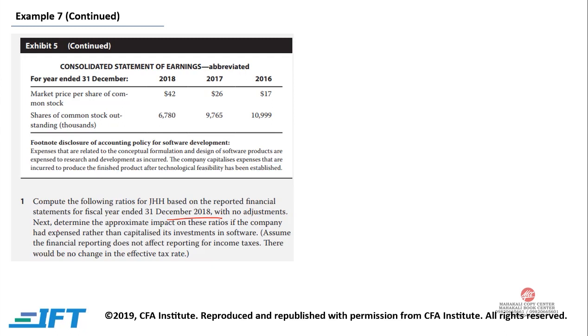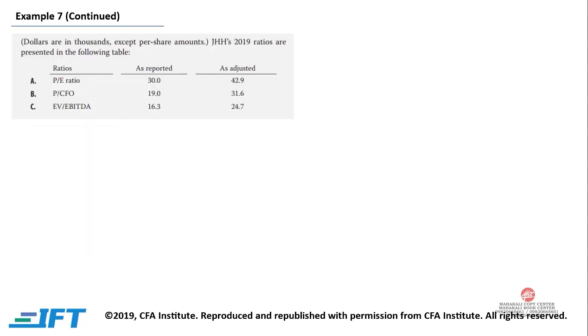Next, determine the approximate impact on these ratios if the company had expensed rather than capitalized its investments in software. So first we need to find out the ratios when we are capitalizing, and then when we are expensing. The ratios are price to earnings ratio, price to cash flow, and enterprise value divided by EBITDA. Now the first one is price to earnings ratio.